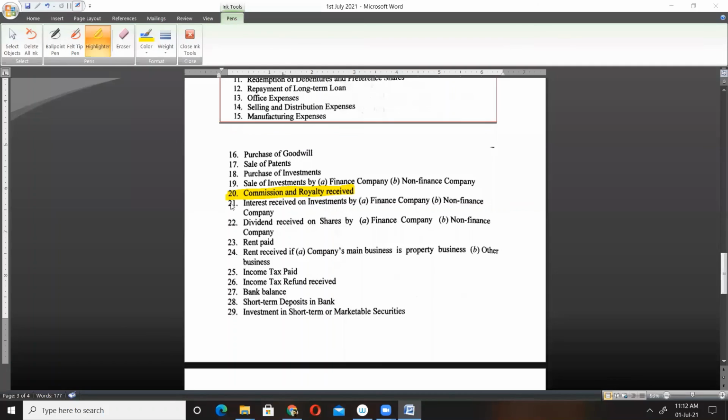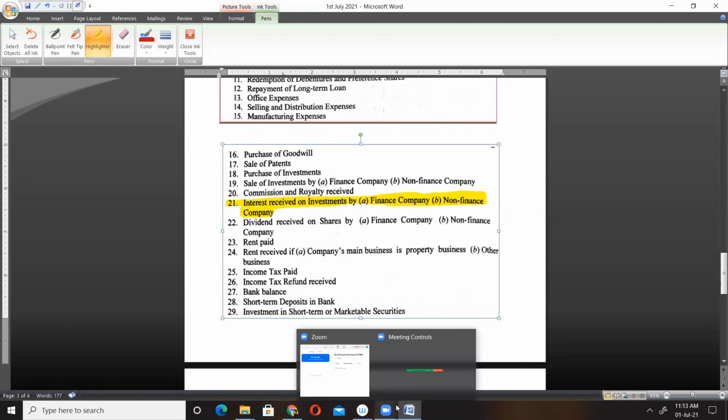Similarly, we have number 21. In point number 21, you have interest received. A, finance company, B, non-finance company. Now tell me, what will be number 21? Number 21 onwards, I am leaving everything upon you. This will be your homework, and it will form a part of your revision worksheet, which I'll be providing you later on. But for the time being, you tell me what will be 21A and 21B. It's quite simple.